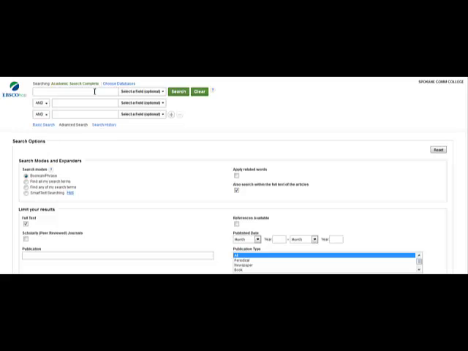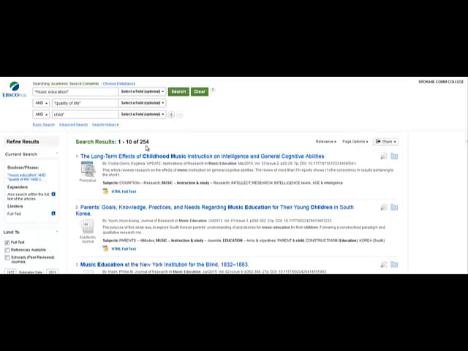And just to prove to you that this actually is going to get me some results, here I am in Academic Search Complete, one of Spokane Community College Library's databases, and I'm going to search for articles about music education, and it puts the and in there for me, and quality of life, and I also want articles with any form of the word child in it, so child asterisk. I'll use an asterisk as a wild card, or it's also called a truncation marker. So I get 254 articles.